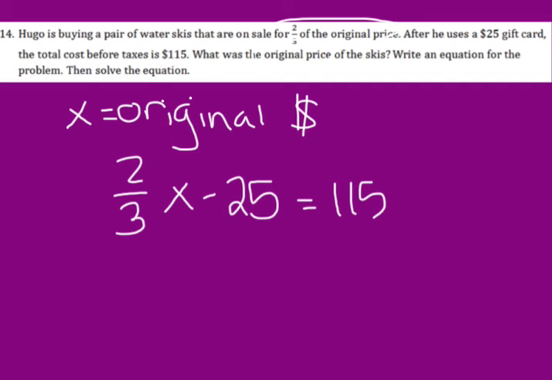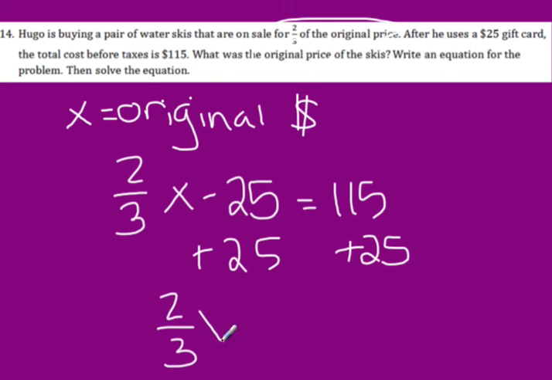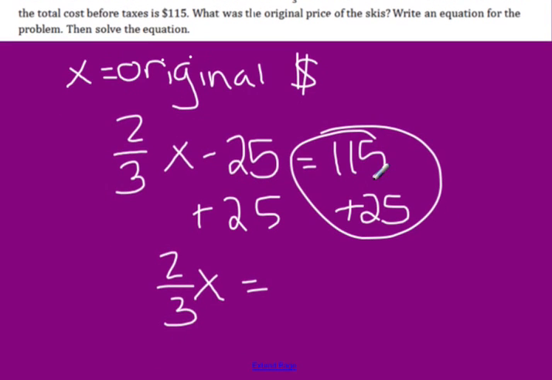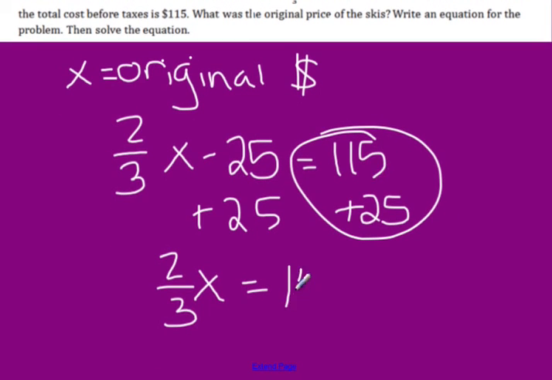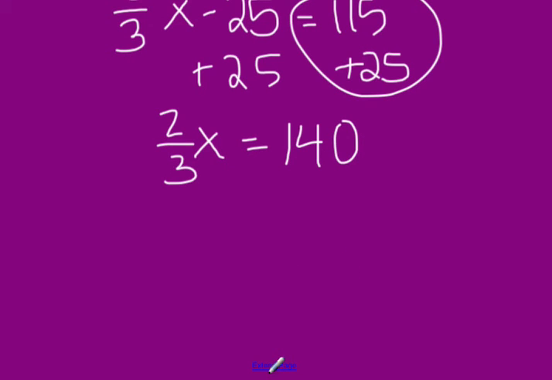So now what I need to do is start solving for x. So I need to take that minus 25, and I'm going to go ahead and add it over to the other side. So then I get 2/3 x is equal to 115 plus 25. And when I do that, I get 140. Okay, so the first thing I want to do is I see that it's being divided by 3.